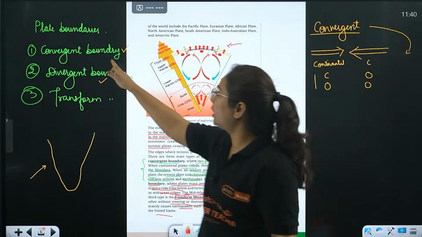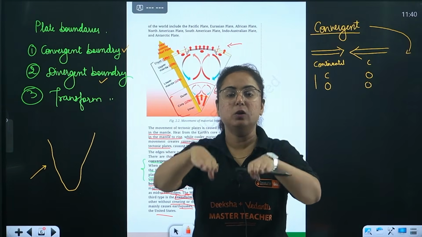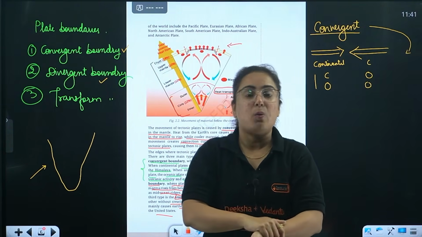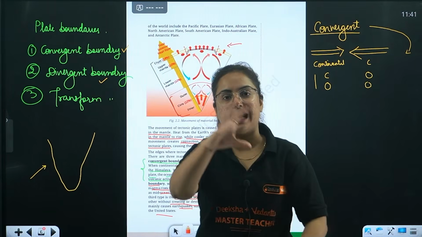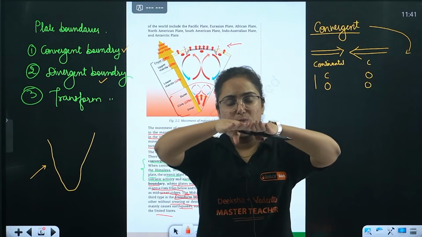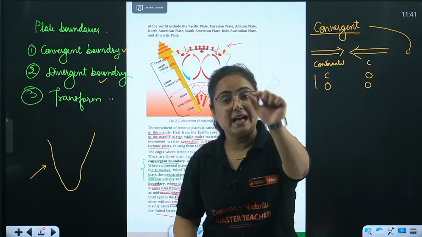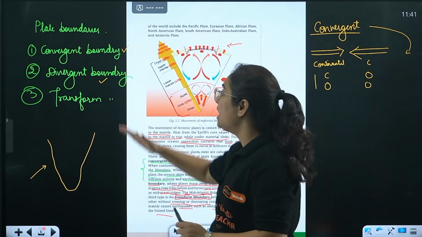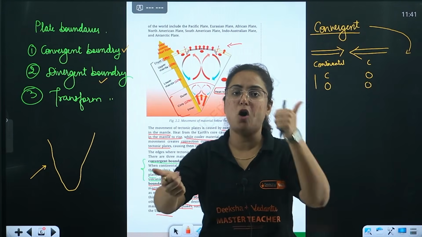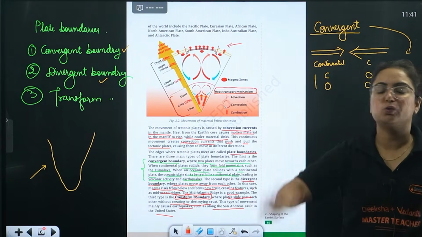Like when I talk about convergent boundary, two boundaries collide with each other. If two land boundaries are there, it results in the formation of fold mountains. What is the example? Himalayas is the example. Talking about divergent boundaries, two boundaries moving away from each other, creating what? New landform. Mid-Atlantic ridge is the example. What is transform? Sliding against each other, neither creating nor destroying. What is the example? San Andreas Fault in the United States.